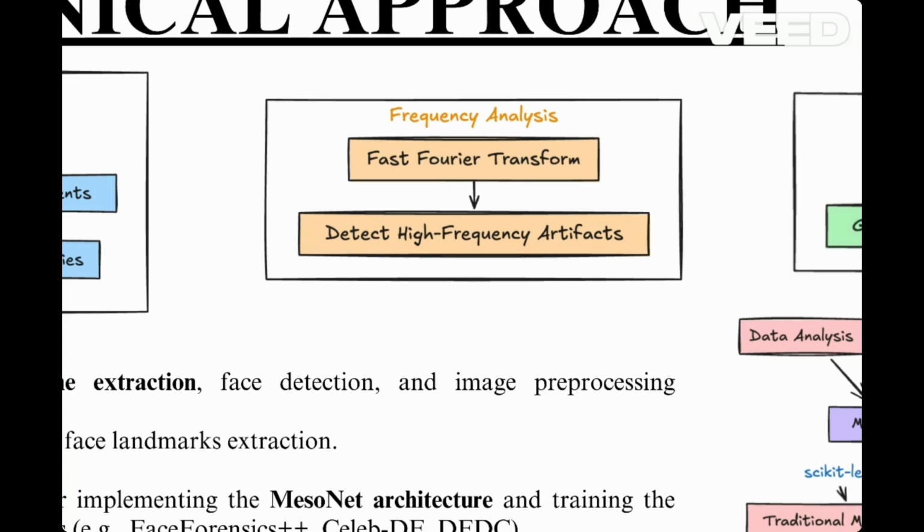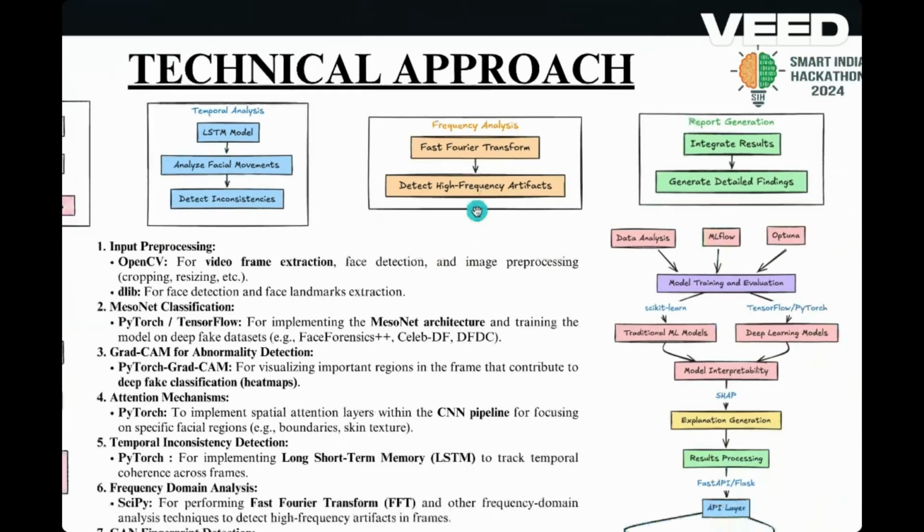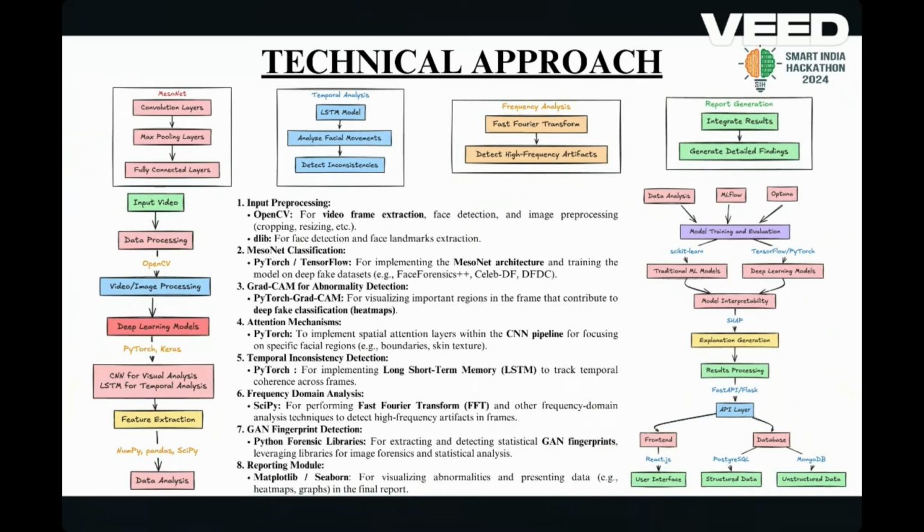So then is GAN fingerprint detection. GAN stands for Generative Adversarial Network. To handle GAN generated deepfakes, we use Python forensic libraries to extract GAN fingerprints. These fingerprints are subtle statistical signatures left by the generative processes, helping us identify whether a face has been generated by a GAN or not. Basically, GAN is used both for generating the deepfakes as well as detecting the deepfakes.